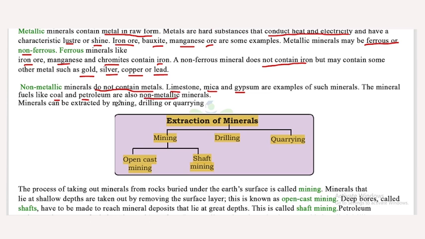Now, minerals can be extracted by mining, drilling or quarrying. First one is mining, then drilling and the final one is quarrying. Mining is of two types: first open cast mining and second shaft mining.